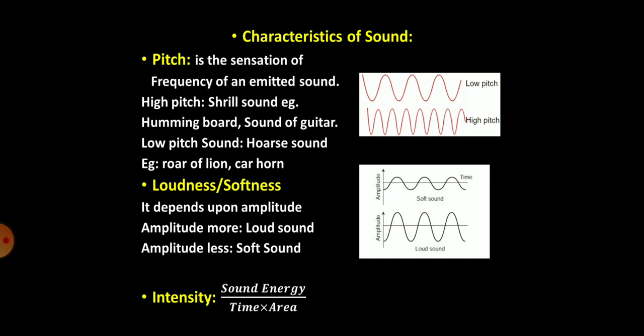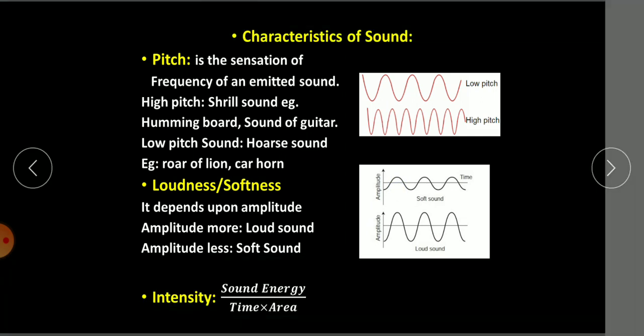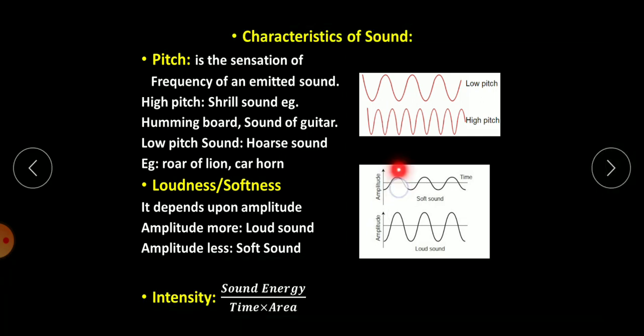If the amplitude is more, the distance between the mean position till the crest position, if the distance is more, we will say it is a loud sound. As you can see, this is the mean position, and if the distance is exactly over here, so the distance is maximum over here. As you can see here, the distance is minimum. Yes, this distance is minimum and this distance is maximum. So this is a loud sound, whereas this is a soft sound.